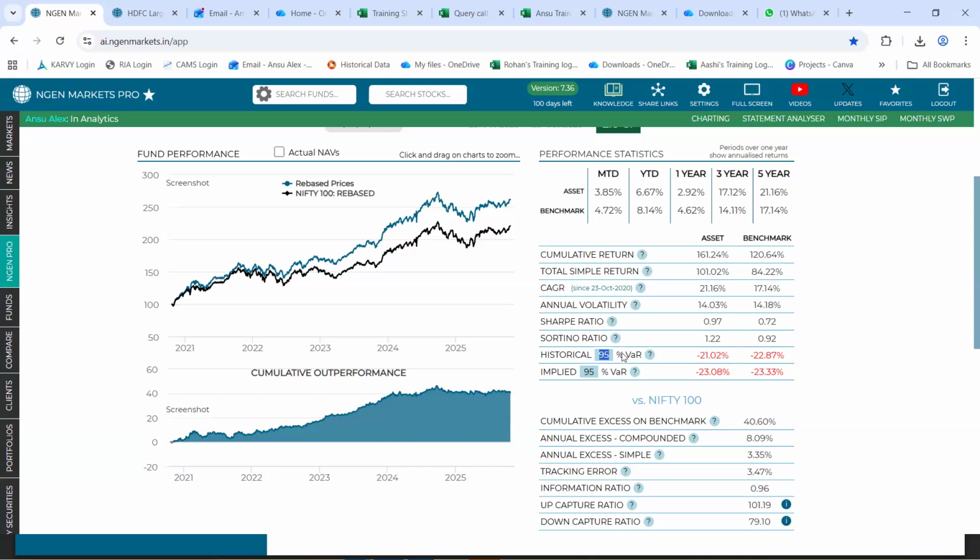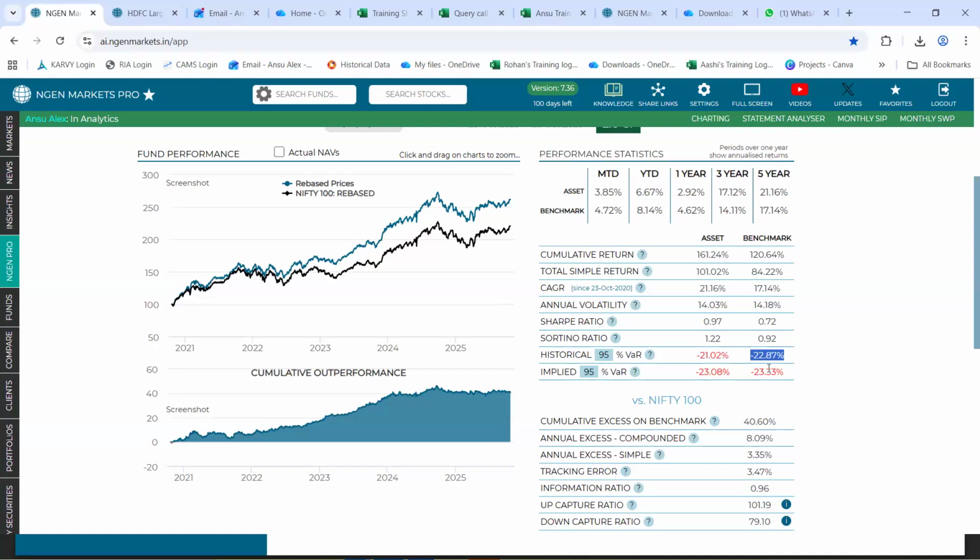So, it says that with a 95% confidence interval, there is a 5% probability, which is 100 minus 95, that is 5. There is a 5% probability that if history were to repeat itself, the fund would go down by a total of 21 percent, while the benchmark would go down by a total of 22.8 percent.